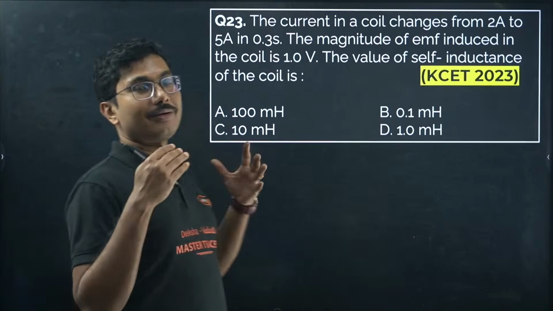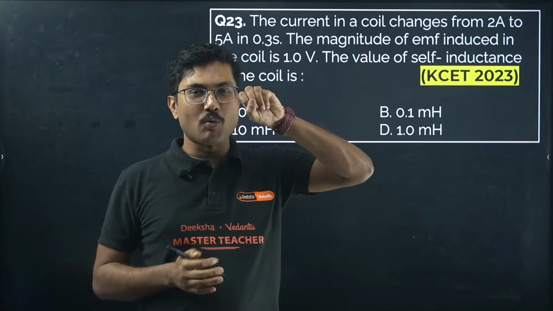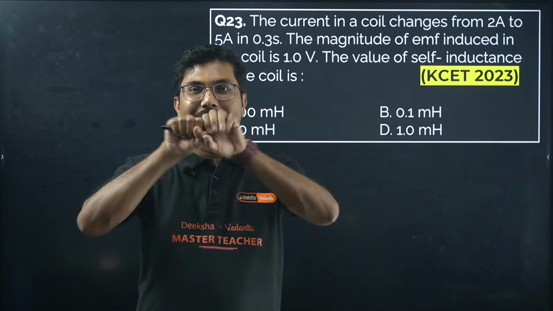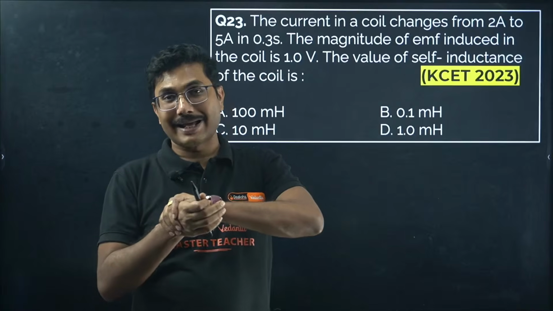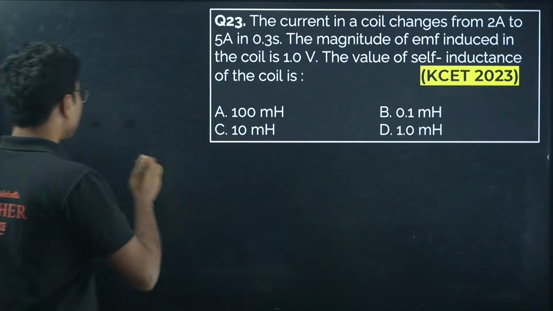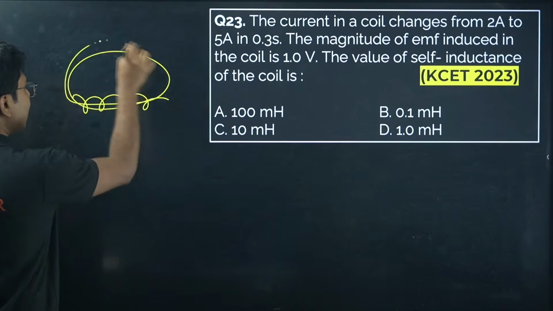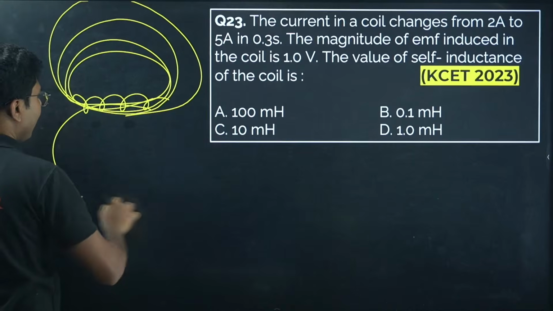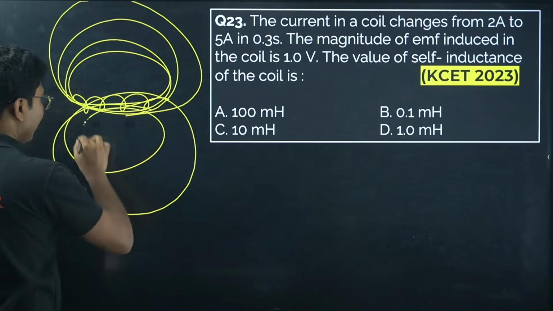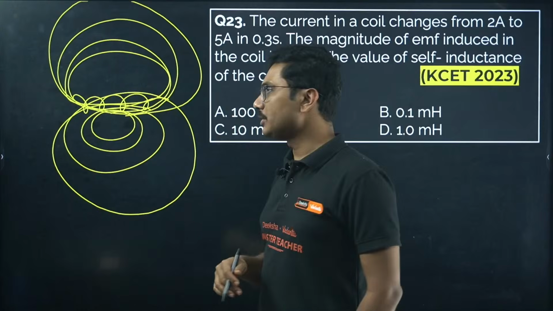So mutual inductance is basically about how the field lines emitting from one loop are linked with the second loop. Suppose we have one loop and the magnetic field produced by this loop. As you are moving away, the magnetic field lines get weaker, and as you come closer, the magnetic field lines become stronger.